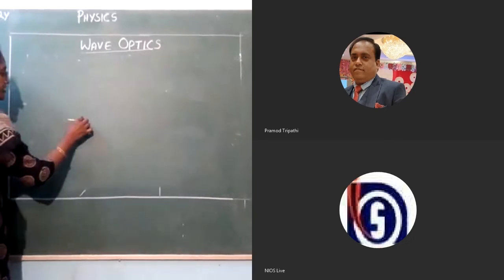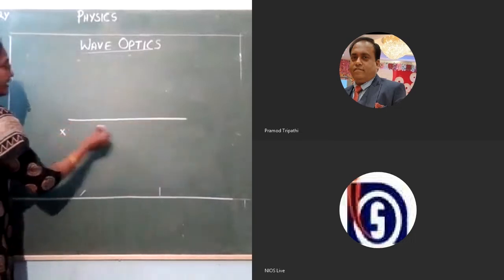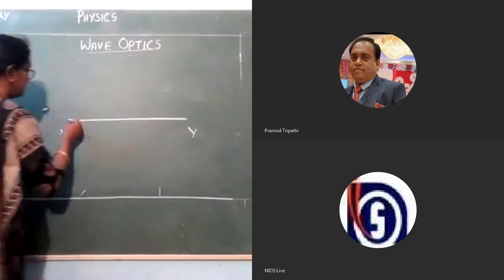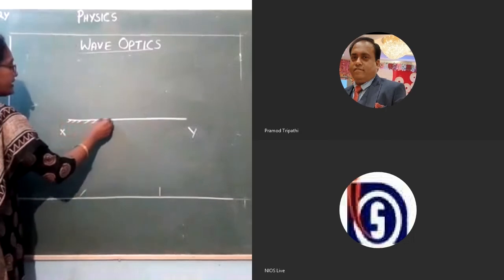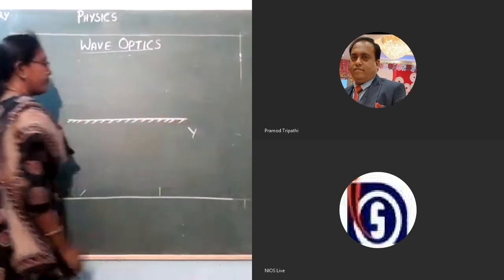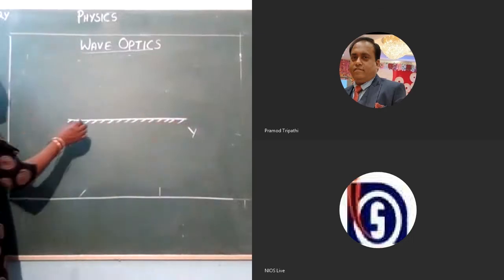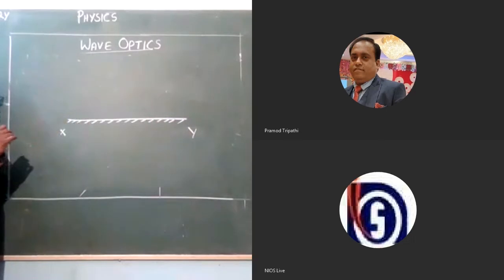So consider a reflecting surface. Let us name it as X, Y. Always a reflecting surface we will mark like this. Now instead of a ray, we are going to consider a wave front. What is a wave front we have seen?